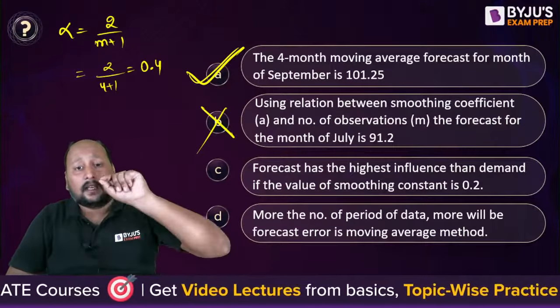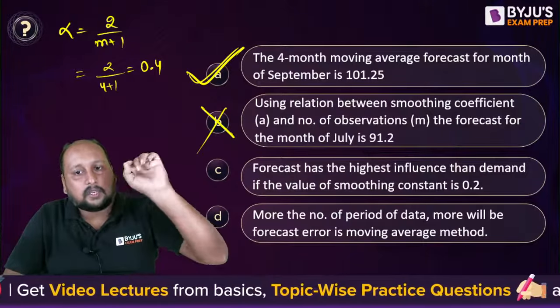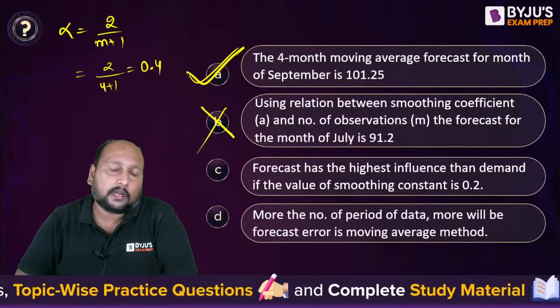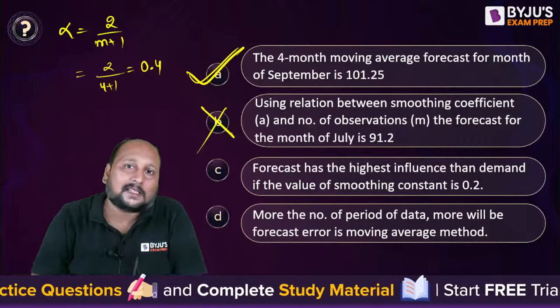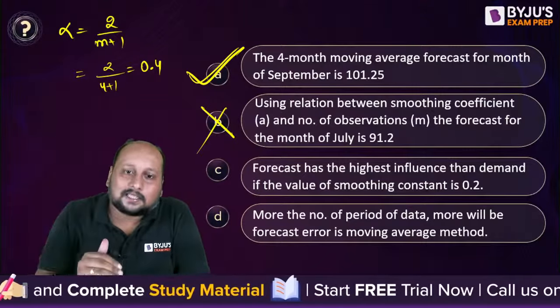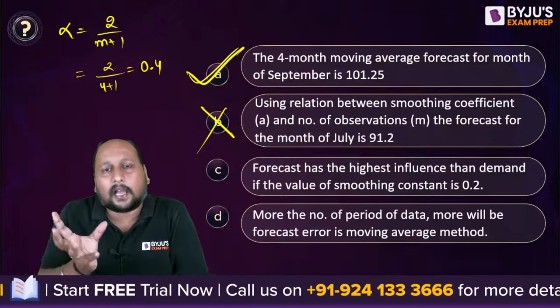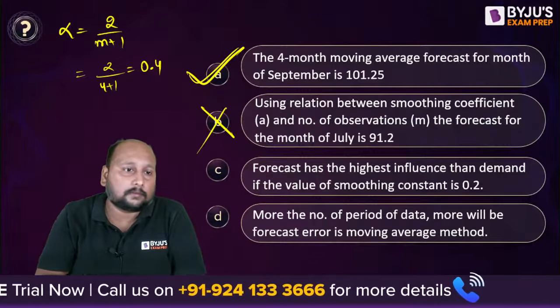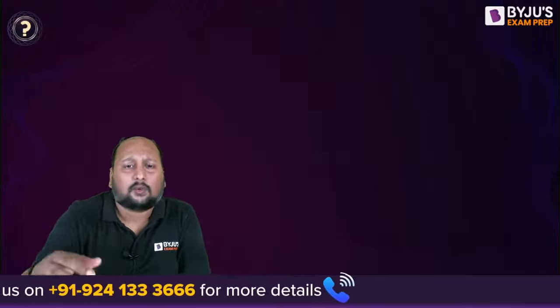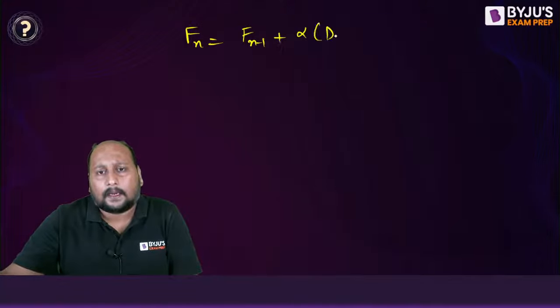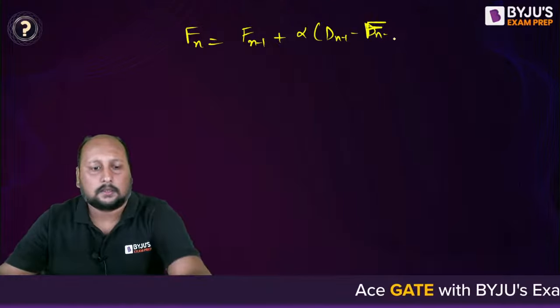Now they're saying that forecast has the highest influence over demand if the smoothing constant is 0.2. Is this statement correct or incorrect? They're basically saying that if your alpha value is decreasing, then will the forecast have a larger influence on the next forecast, or will the actual demand have a larger influence? Quickly, sir, it's quite an idealistic question. Fn is equal to Fn minus 1 plus alpha times Dn minus 1 minus Fn minus 1. Yes, this is the formulation.